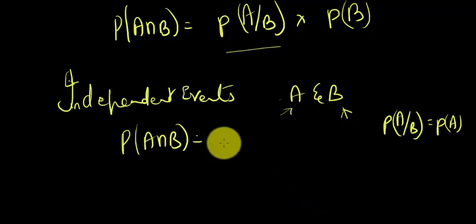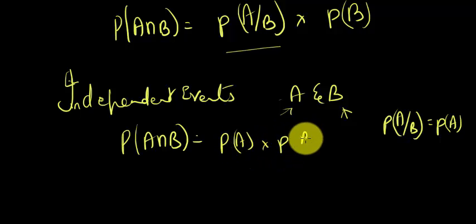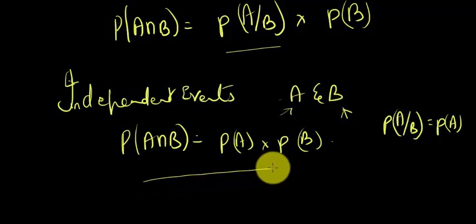So I can now write this as the probability of A into the probability of B, and that's it. I've just gone ahead and proved that if two events are independent, then the probability of A intersection B is equal to the probability of A into the probability of B.